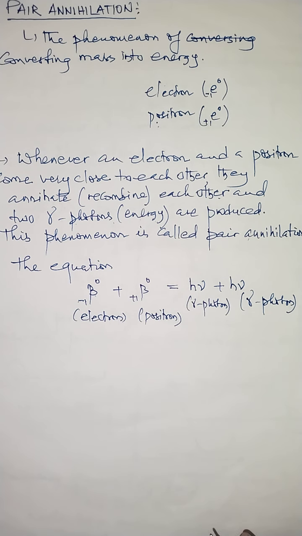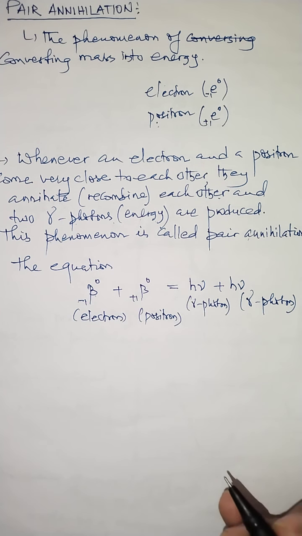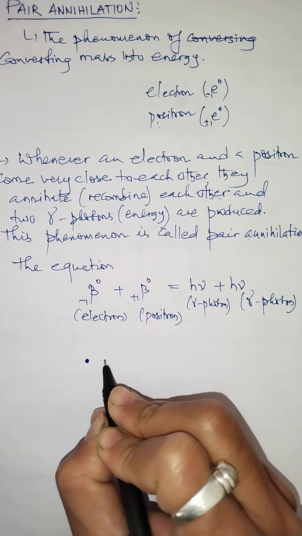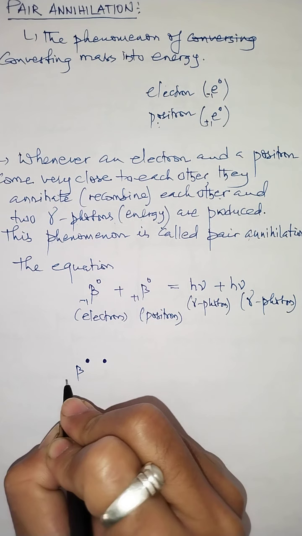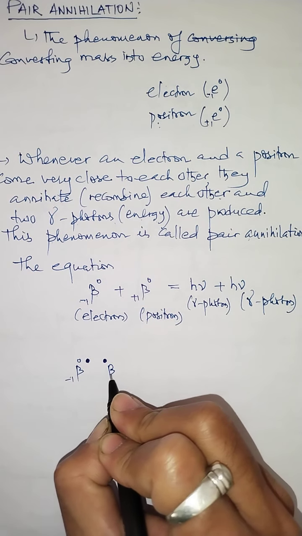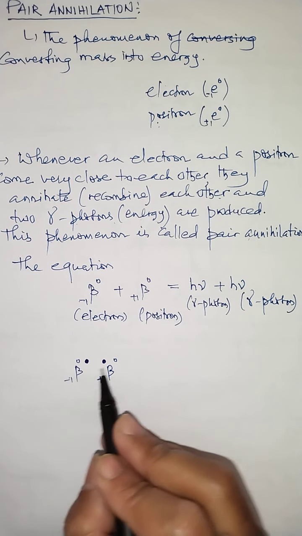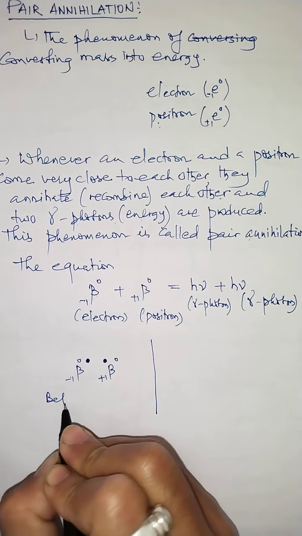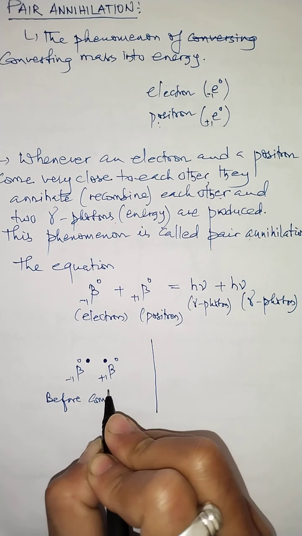Now this pair annihilation can be shown this way also. Suppose you have one electron and one positron. The electron, as a beta particle, is a negatively charged particle. If they are very close to each other, they will recombine. This is the case before combining.